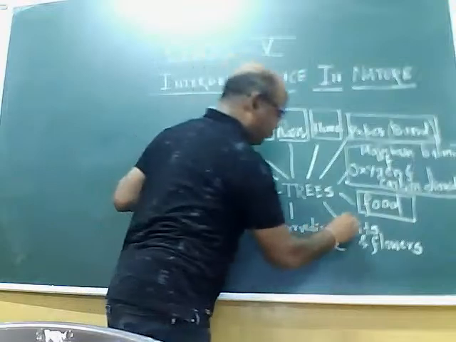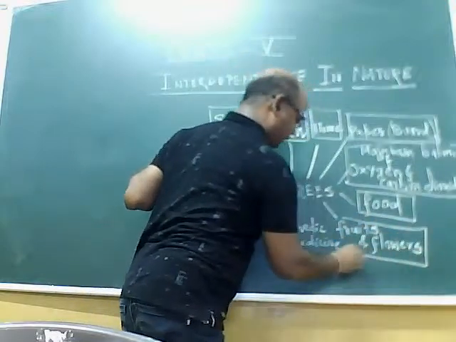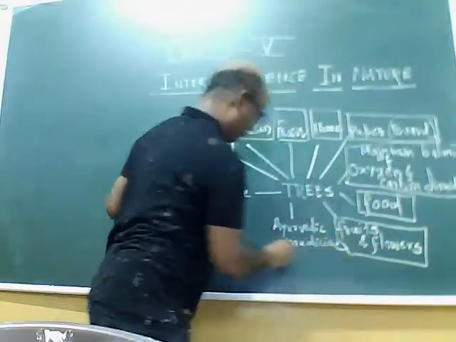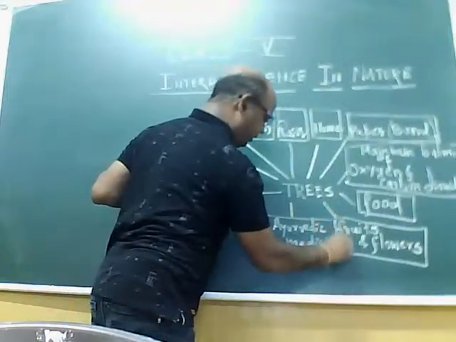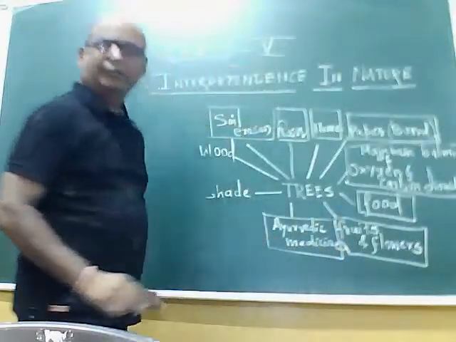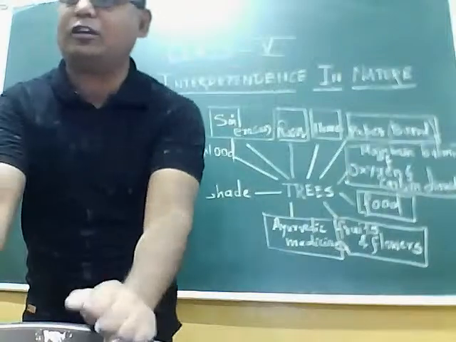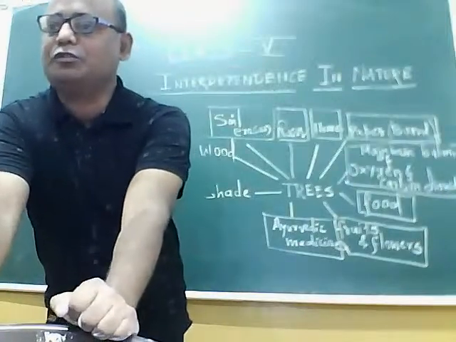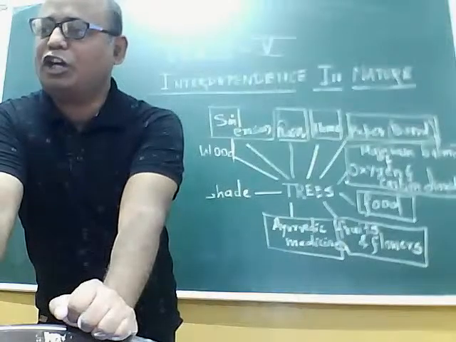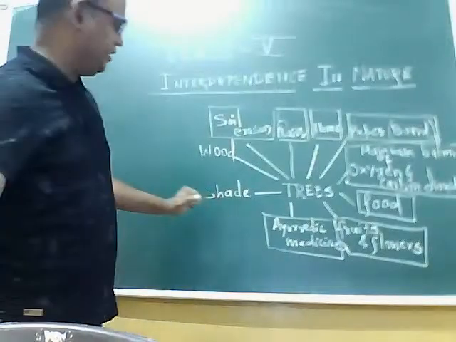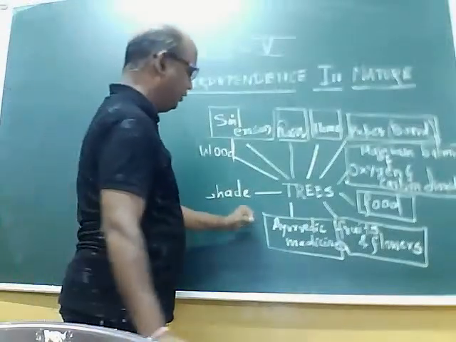Then trees give us fruits and flowers. They give us Ayurvedic medicine. For example, the bark of the cinchona tree is used for treatment of malaria. So many trees have Ayurvedic importance.